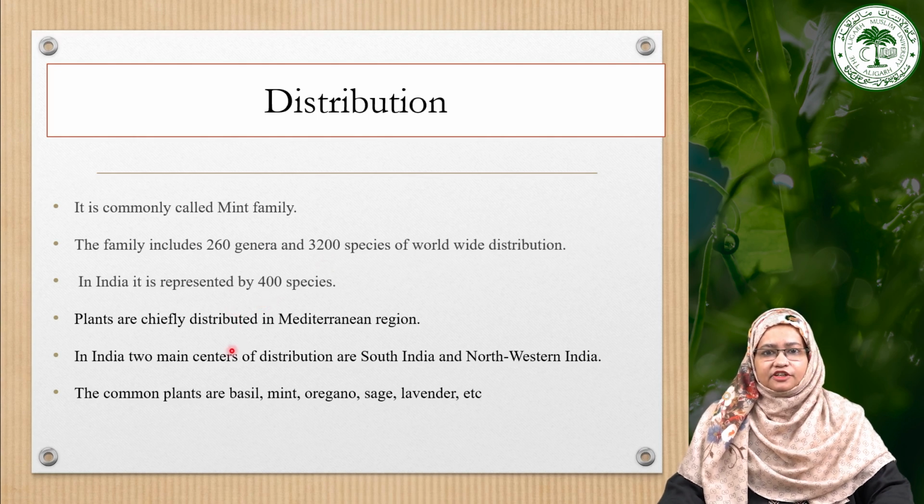Basically, these plants are mainly distributed in the Mediterranean regions, and in India there are two main centers of distribution, South India and Northwestern India, but it is also present in all the regions of India. This plant family produces many herbs like basil, mint, oregano, sage, lavender. All these are very popular herbs produced by this particular family, that is Lamiaceae.